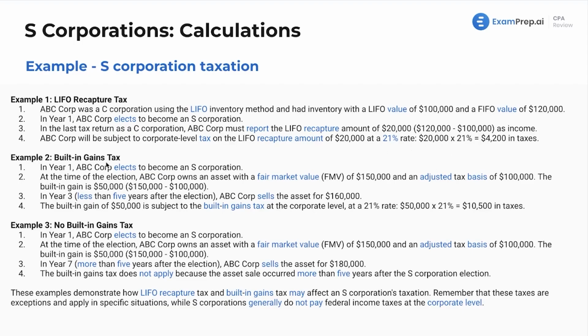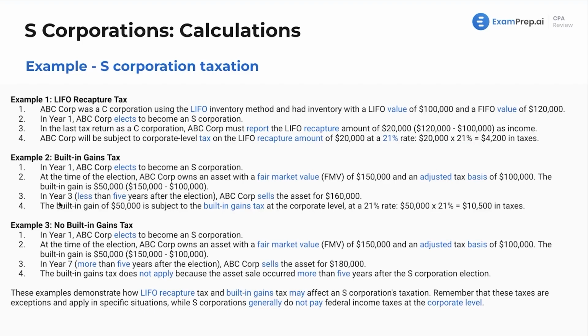Next up, we have a built-in gains tax example. In year one, ABC Corp elects to become an S Corp. At the time of election, ABC Corp owns an asset with a fair value of $150,000 and an adjusted tax basis of $100,000. The built-in gain is $50,000. So at the time of election, meaning it was a C corporation before this, they have $50,000 of built-in gain.